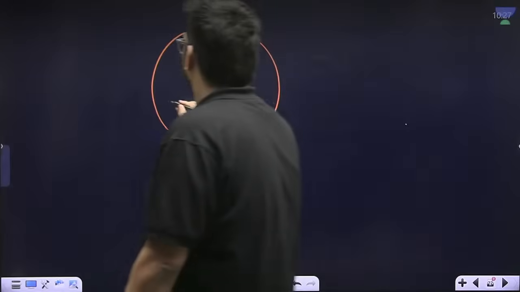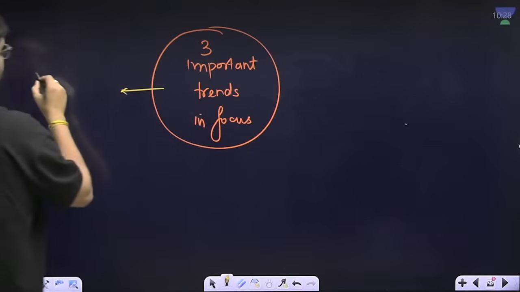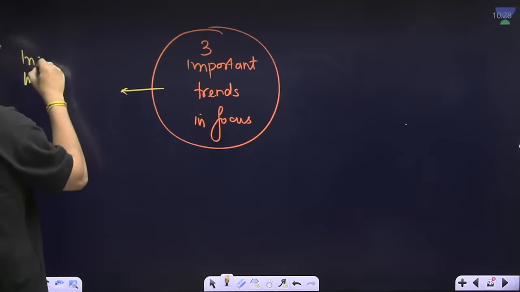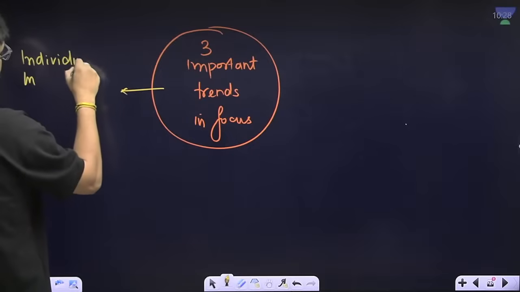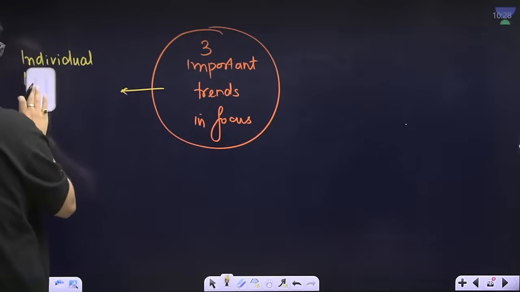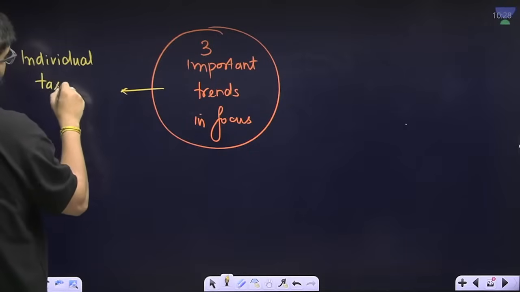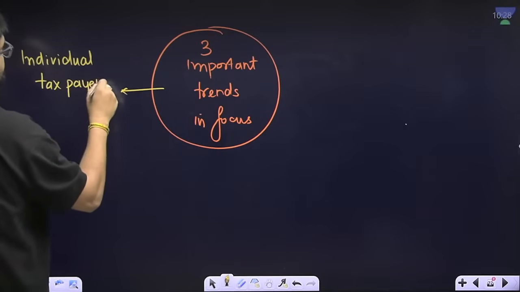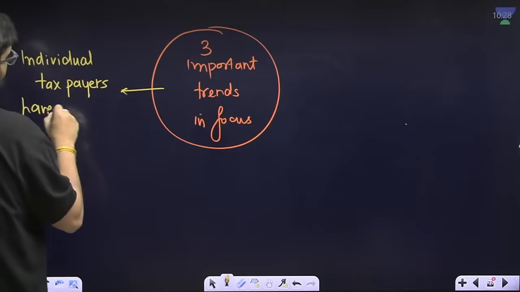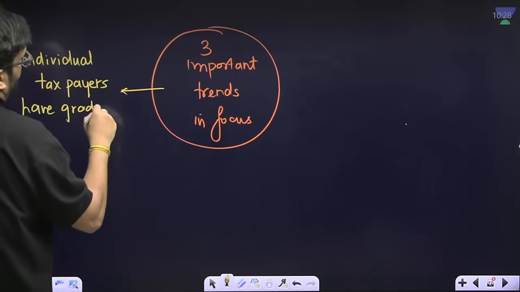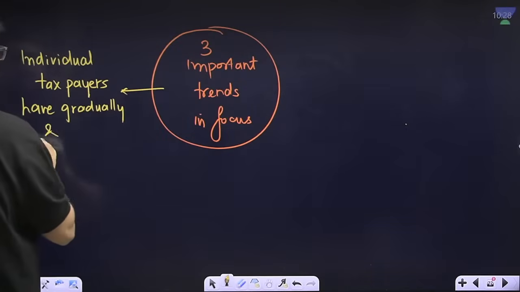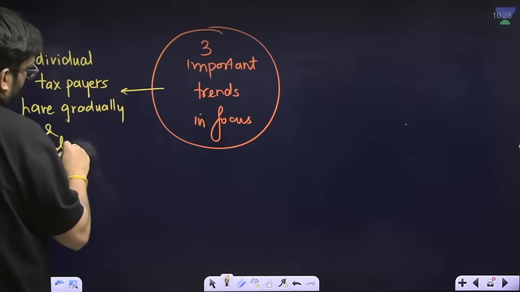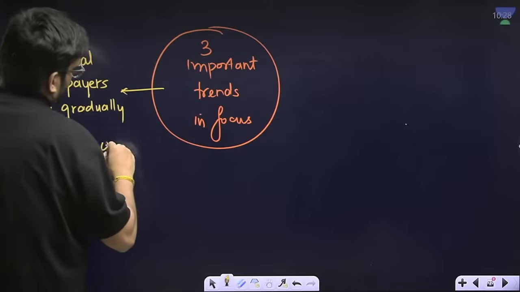The first, individual taxpayers have gradually and steadily increased.